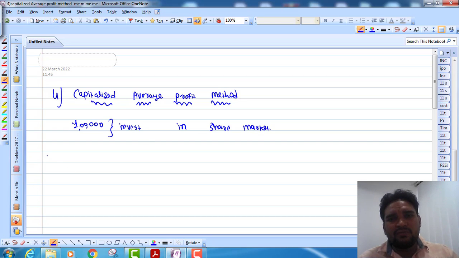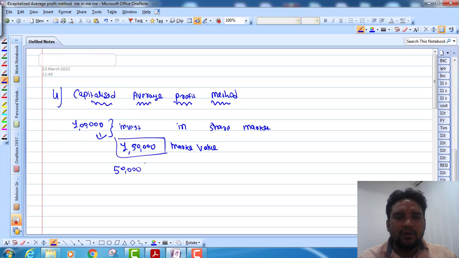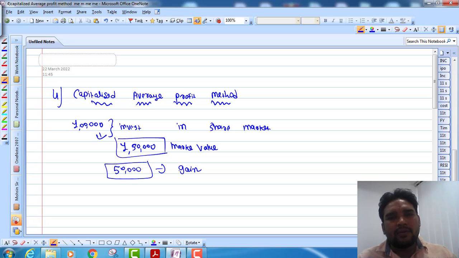If you choose good stocks, after 1 or 2 months, depending on the market situation, it could become 1,50,000. So what is the capital appreciation? You will get 50,000 rupees. Your money is increased by 50,000, so this is your gain.